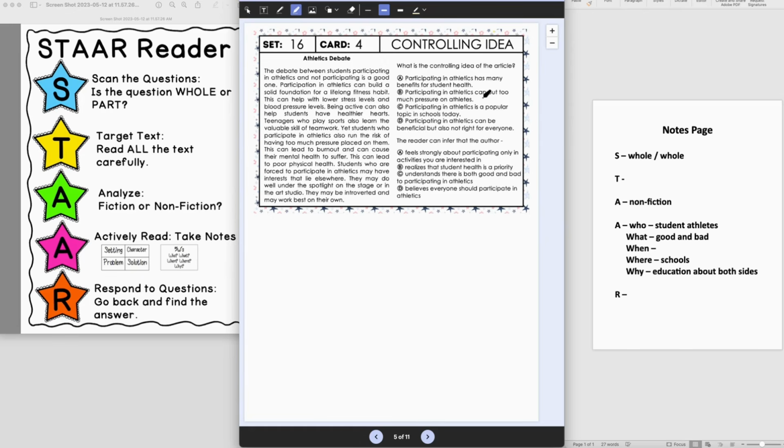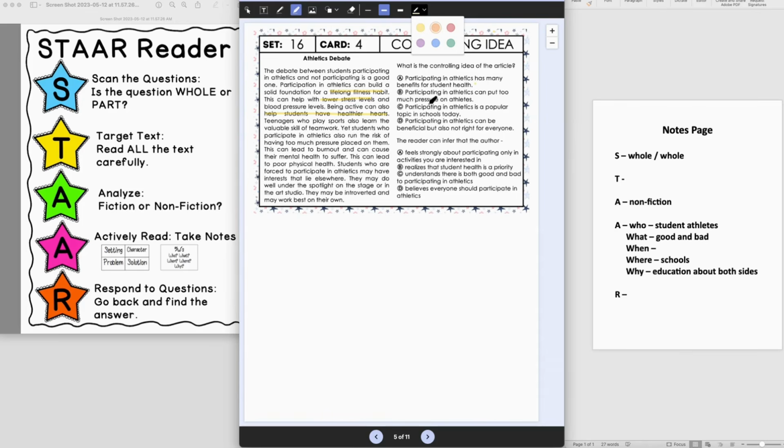So what is the controlling idea of the article? So we're going to be thinking about the whole point of the article here. Participating in athletics has many benefits for student health. Okay, well here in the beginning, I remember them talking about it helps students with healthier hearts. It can lower stress levels, which could help with health, have lifelong fitness habits. Okay, so that is part of it, but that seems like just the beginning.